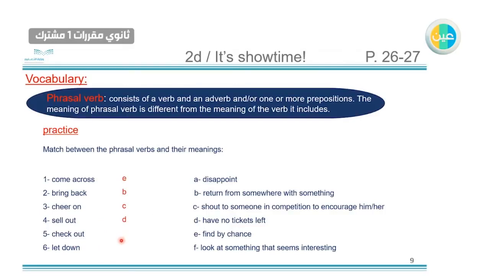Check out, with F. Look at something that seems interesting. So if you like something, you check it out. Let down. The meaning of let down is disappoint. When something lets you down, it means at this point.